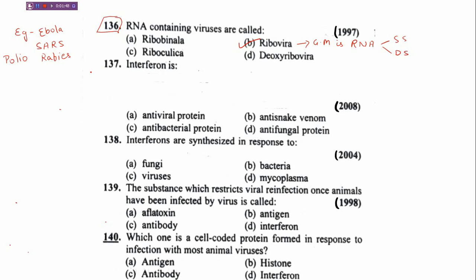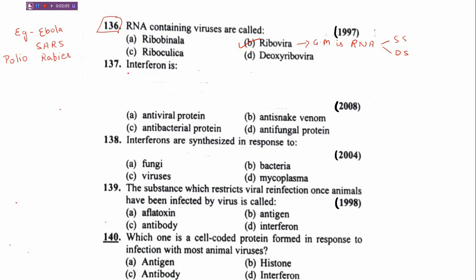Next question is: interferon is. Options are antiviral protein, anti-snake protein, antibacterial protein, antifungal protein. First of all, we need to understand what interferons are.